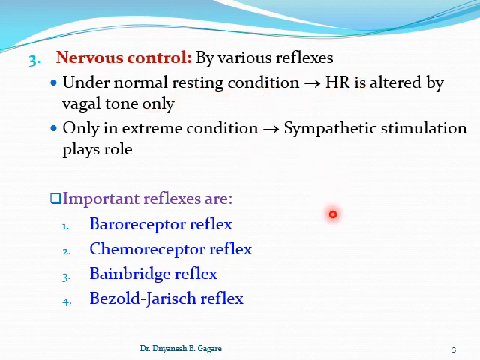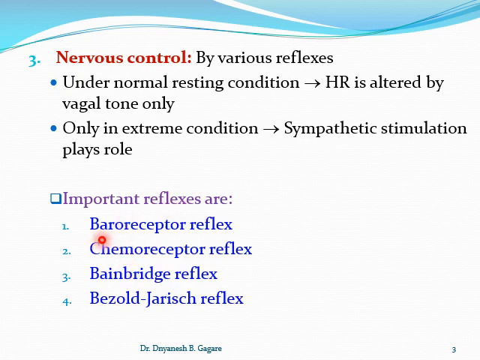Okay, now coming to the nervous regulation of the heart rate, there is a role of various reflexes. And what are these reflexes? Baroreceptor reflex, chemoreceptor reflex, Bainbridge reflex, and Bezold-Jarisch reflex.